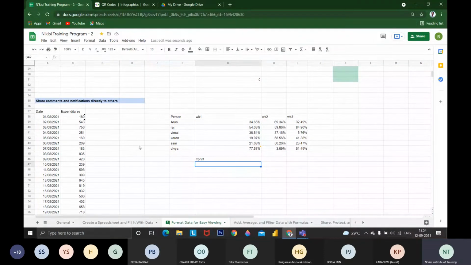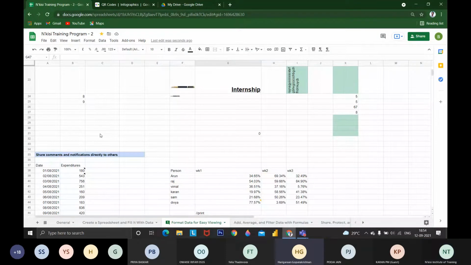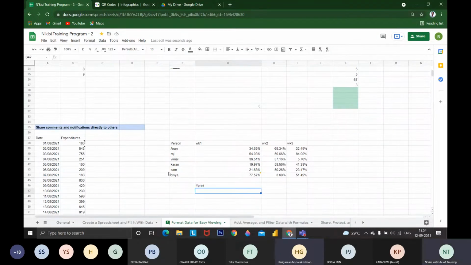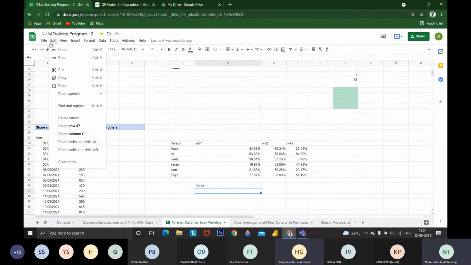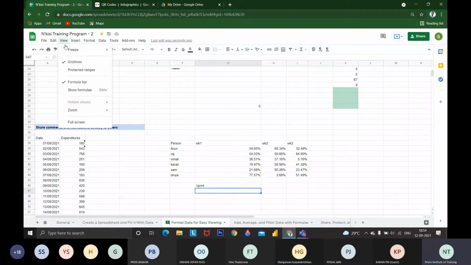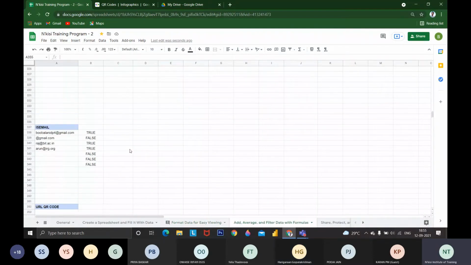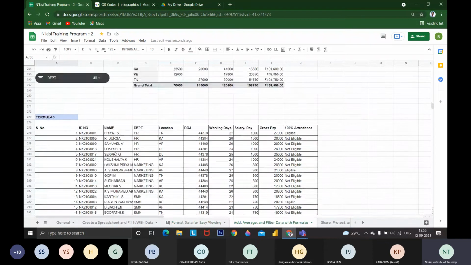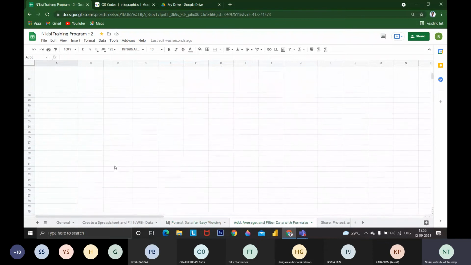It is already one hour, and I have to cover a lot of functions. You are clear, right? Thank you. Hope the file options and view options are clear. Then I'm going on to the formatting options, and in the formatting options we are going to see the various options available in Google Sheets.